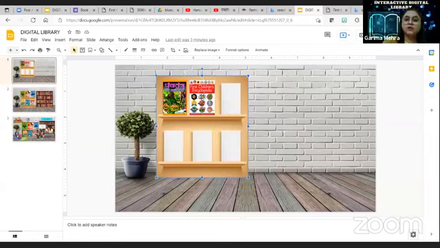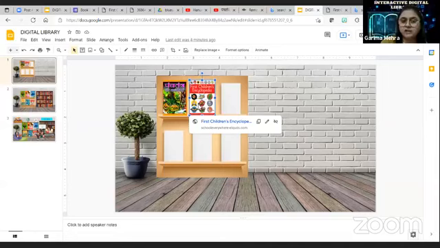You can have your Nearpod lessons. If you have learned about Nearpod links, you can attach your Nearpod lesson plans also. Here, you can make the cover page of that, like the many maths Nearpod lessons you have made. You can link those Nearpod lesson plans or word ball games, an activity book, with the cover pages. Attach the link, and then you can place it over here in the digital library.